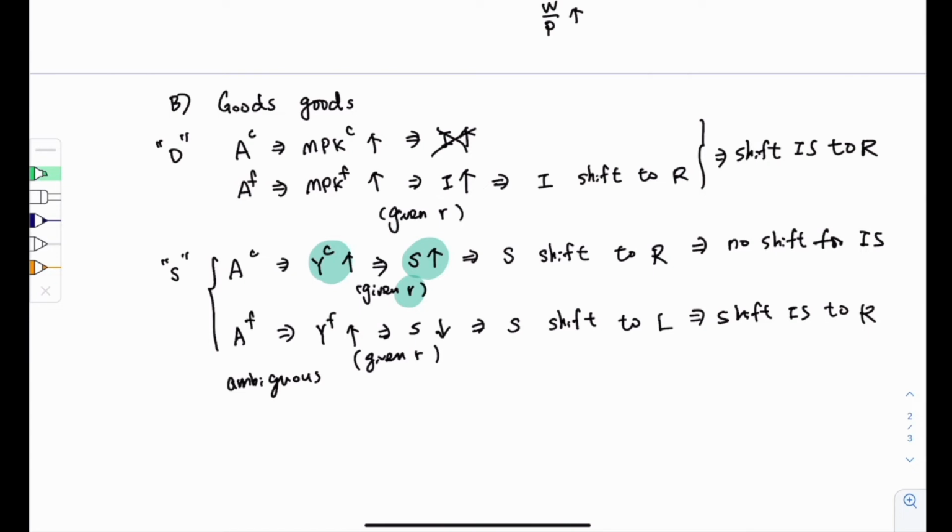The shift of saving seems ambiguous, but we know for sure that the IS curve needs to shift to the right, because the current productivity increase causes no shift in the IS curve, but when future productivity increases, it shifts the IS curve to the right, and the demand side also tells us it shifts the IS curve to the right. Therefore, in conclusion, we know for sure that the IS curve shifts to the right. So that's about the goods market equilibrium.